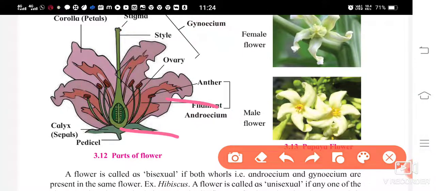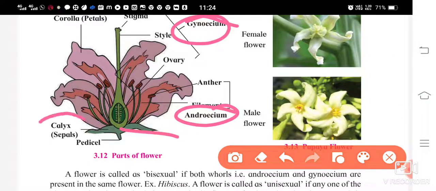Once again, the essential parts are the androecium and the gynoecium, and the accessory parts are the calyx and corolla. Why are the calyx and corolla accessory whorls? Because they protect the androecium and gynoecium.